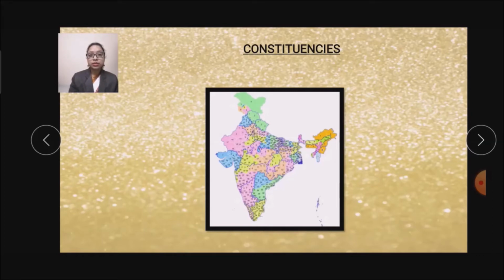So now tell me, which is the present Lok Sabha? Do you know? It is the 17th Lok Sabha at present. Just now we have learned about the 16th Lok Sabha, which was formed after the general election in 2014, and at present we are having the 17th Lok Sabha. So now let's see next, children.